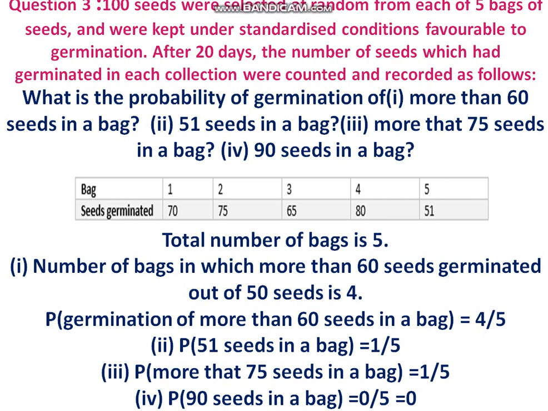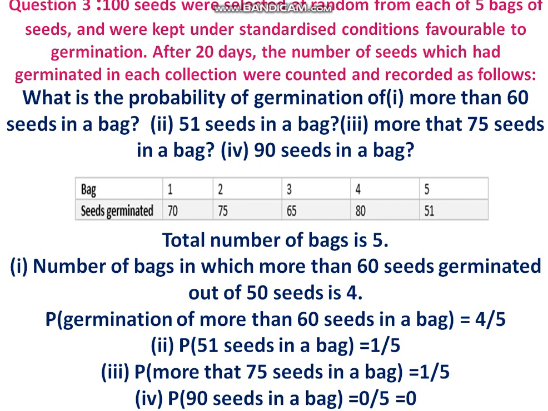More than 60 means in four of the 5 bags there is more than 60 germination. And in the fifth bag there are 51 seeds. More than 75 means only one bag. Next, 90 seeds in a bag, there is no such bag.